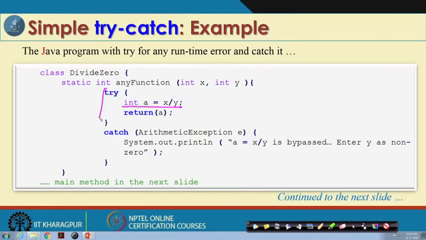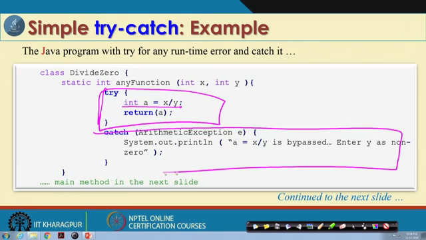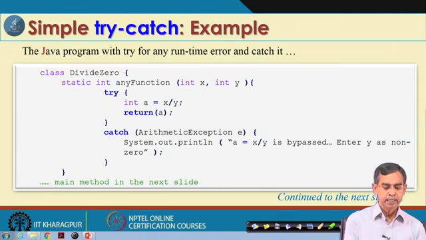So, we put this code in the try catch block. This is under try, and the catch basically tells that x y is bypassed, enter y as non-zero. So, you should pass the input y as non-zero. This may send a message or an output to the user if this kind of error occurs. This code will not execute always, only if an error occurs, then it will catch and accordingly execute.